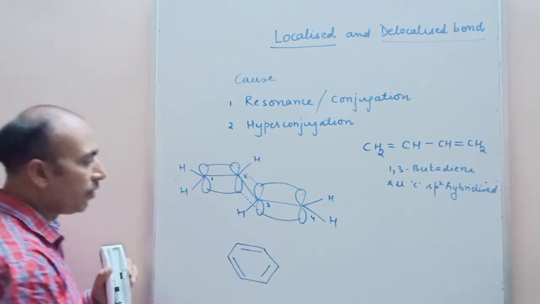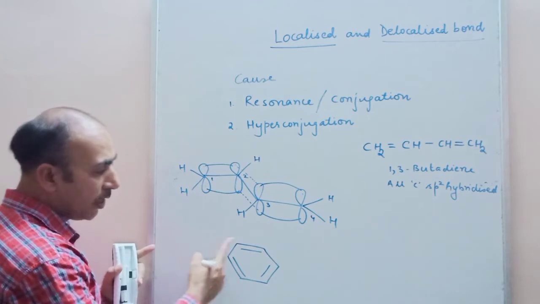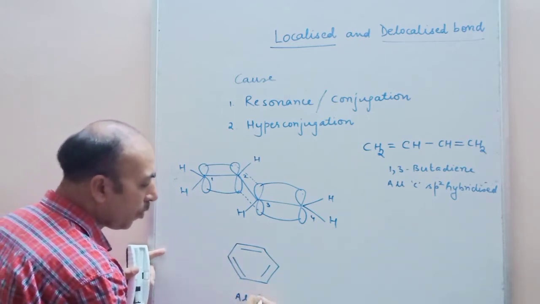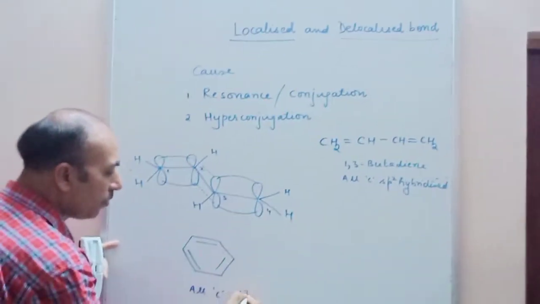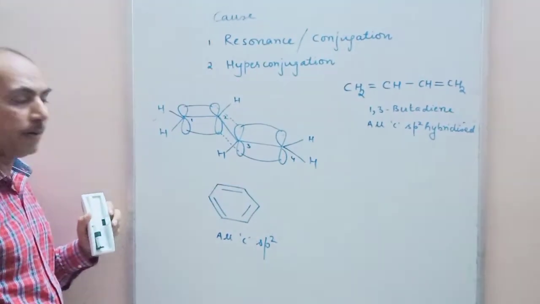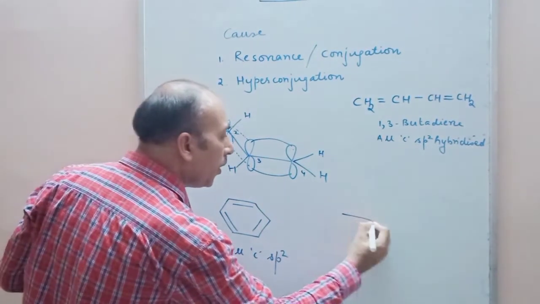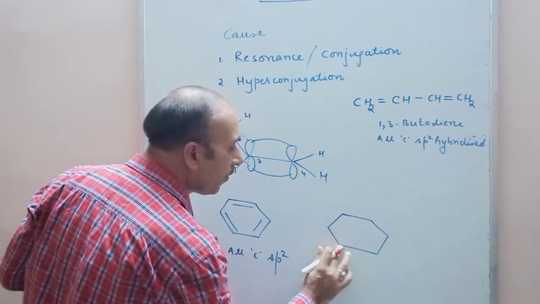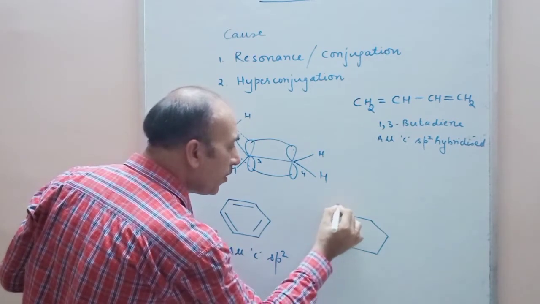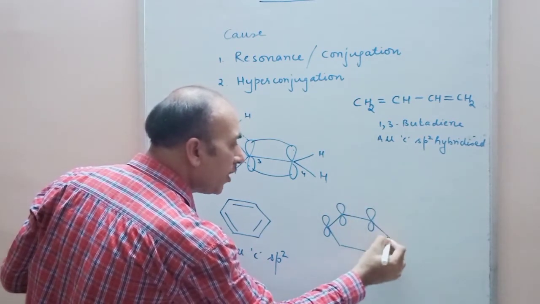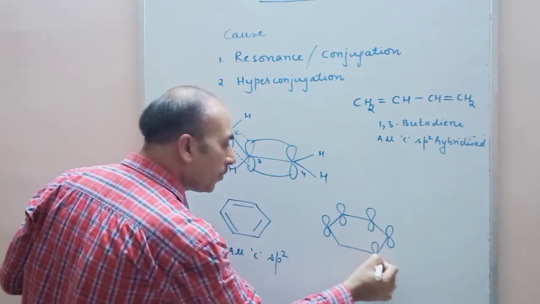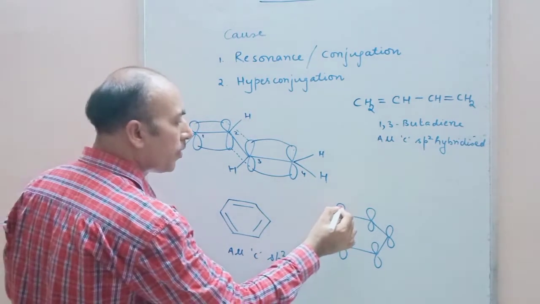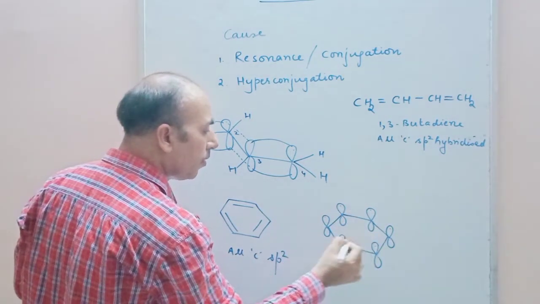See, this is the structure of benzene. When we see the state of hybridization of every carbon atom, all carbons are sp2 hybridized. That means the molecule is completely planar. Show the molecular orbital diagram in this way, where every carbon has one unhybridized p orbital, with one electron present on each of them.